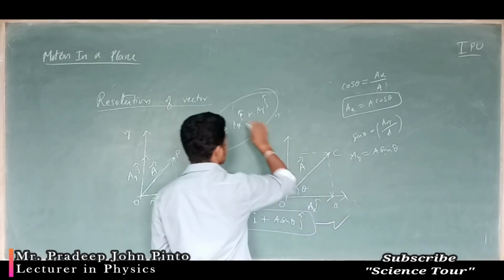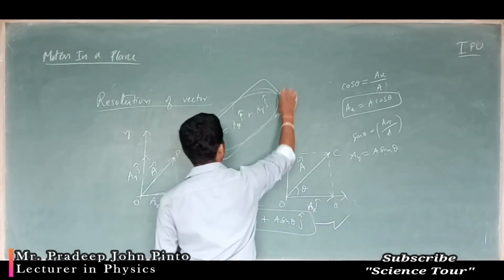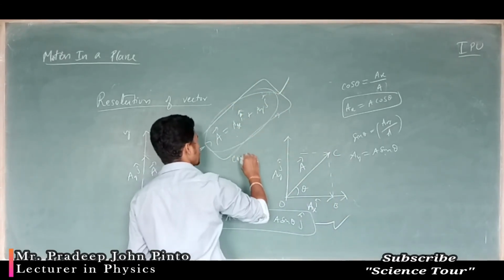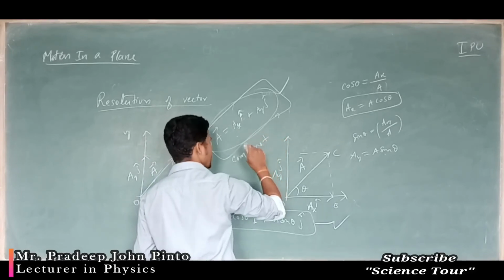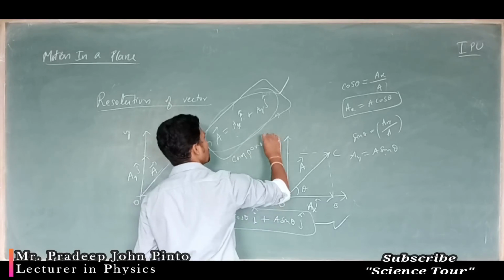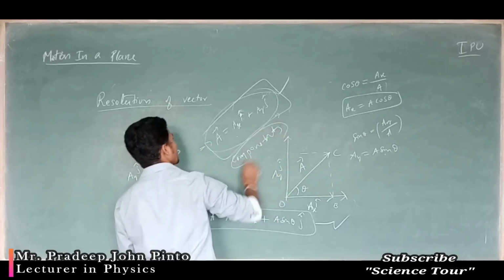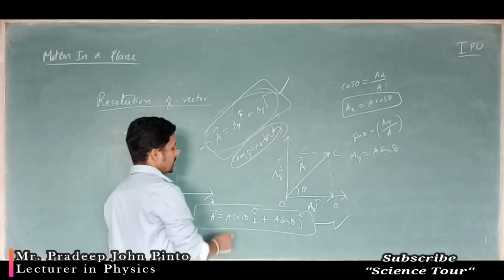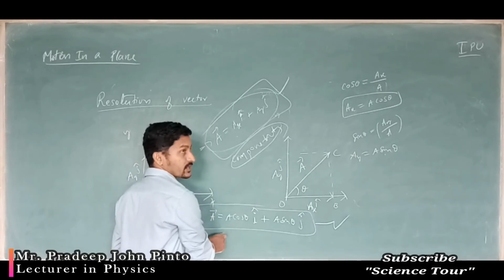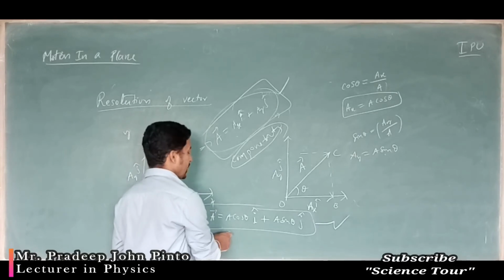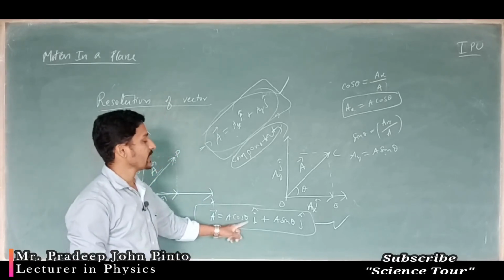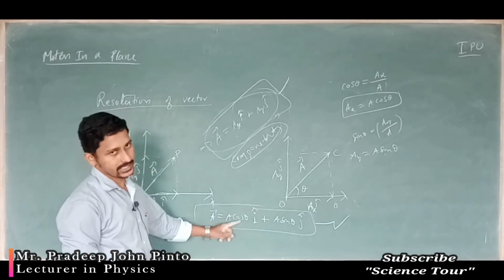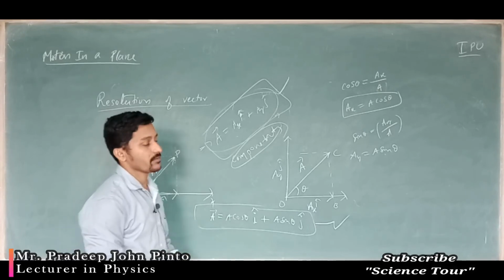So this is one representation, this is another representation. This representation of the vector is called representation of the vector in terms of its components. This representation of vector is called in terms of magnitude and direction, because theta is there, it is the direction, and A is there, it is the magnitude.